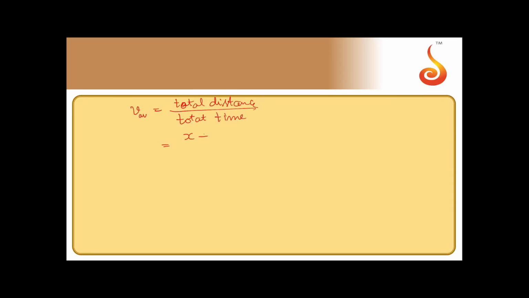Now total distance travelled, let us say half of the distance, let it be x, then total distance will be x plus x. Now first half of the distance is covered at the speed 30 km per hour. Time taken for that, let it be t1. Time taken for second half of the distance, let it be t2. Now this will turn out to be 2x divided by t1 can be written as x by 30. So distance by speed will give you time, plus second one is x by 60 km per hour.